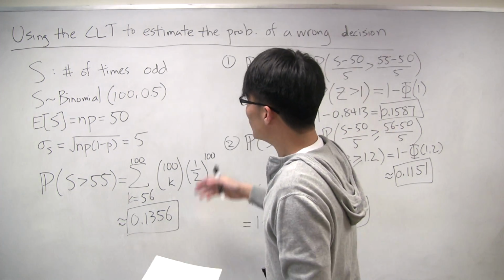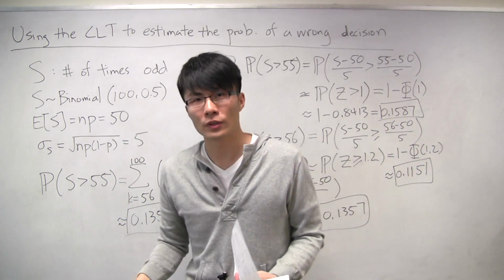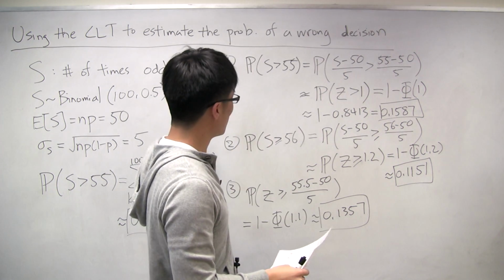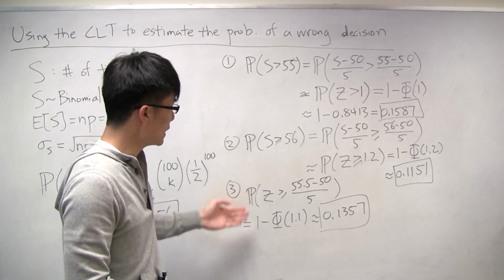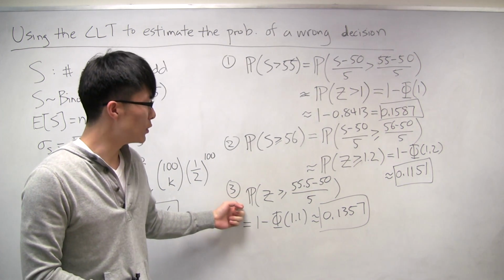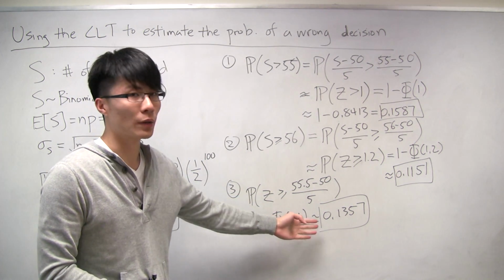Okay, so this is just an example of applying the central limit theorem, and specifically applying it to the binomial distribution. And you can see that there are different ways of doing it, and in some cases, using the midpoint approximation gives you a better approximation.